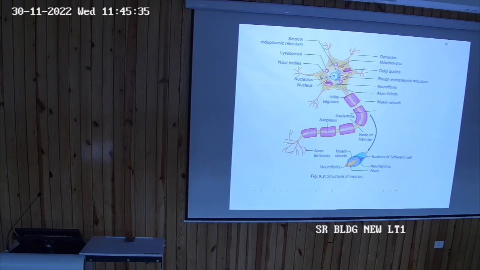This T-shaped process then divides into two, one acting as a dendrite, another acting as an axon. Because of this it is called pseudo-unipolar neuron. And this pseudo-unipolar neuron is present in the dorsal root ganglion, which I will tell you just now.